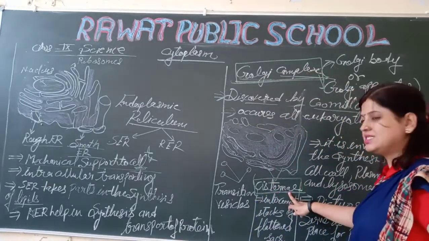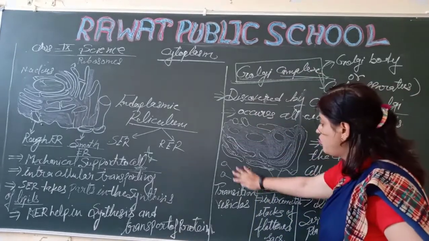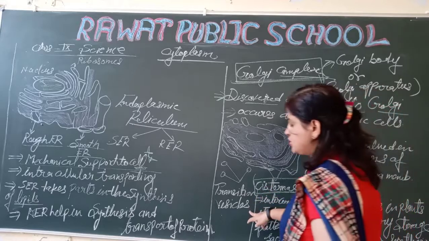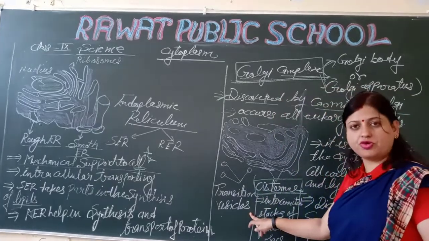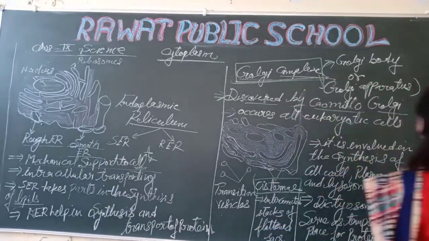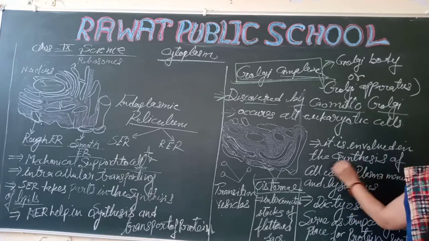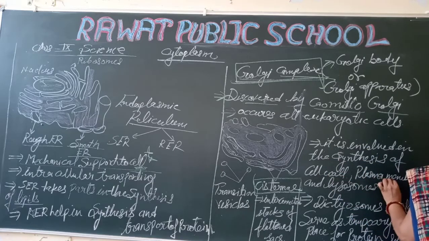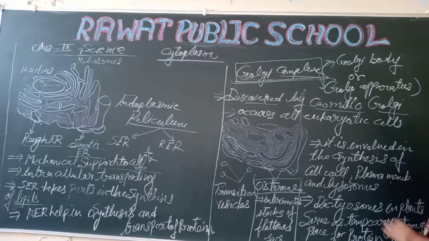This is called the cisternae. This is the diagram of your Golgi complex. The transition vesicles are responsible for storage. Now it is involved in the synthesis of cell wall, plasma membrane and lysosome.